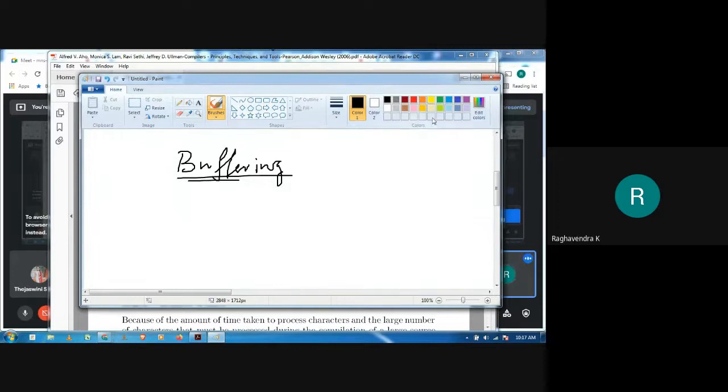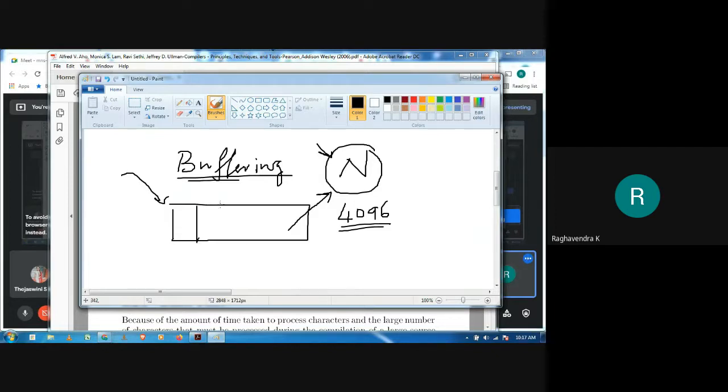These buffers are of length n. n can be the size of the disk block, which is normally about 4096. So instead of reading one character at a time, you can read n characters, or completely fill up this particular buffer.